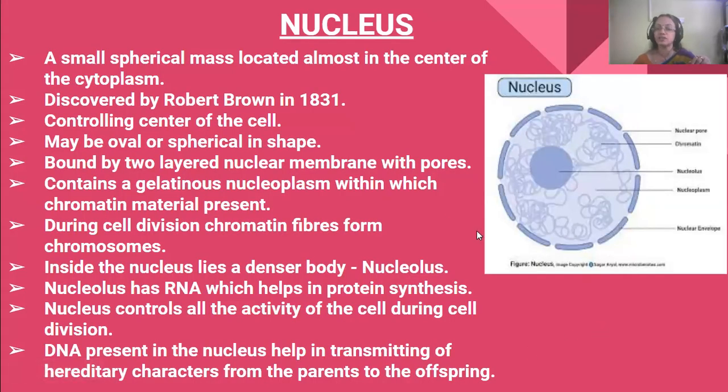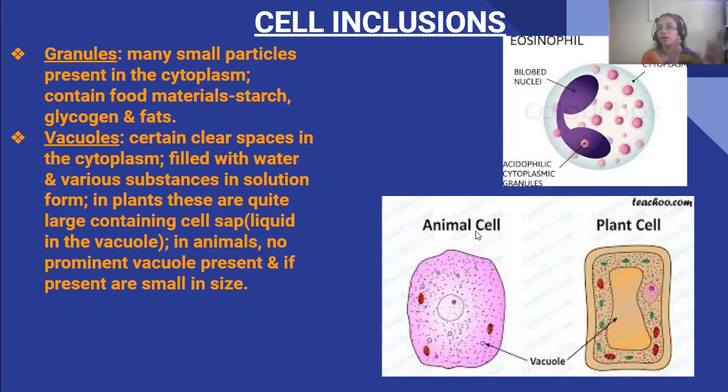Next, we come to the nucleus. I'll discuss this nucleus in my next chapter. So I've completed the cell organelles and the cell inclusions portion. This completes the cytoplasm. Now I'll come to the nucleus portion of the generalized cell, both animal and plant.